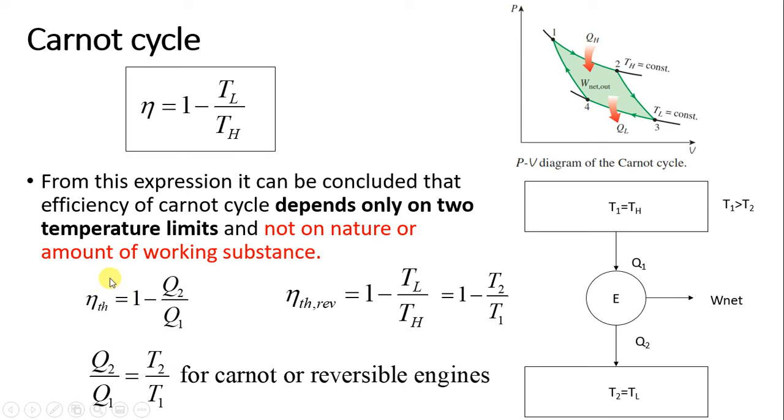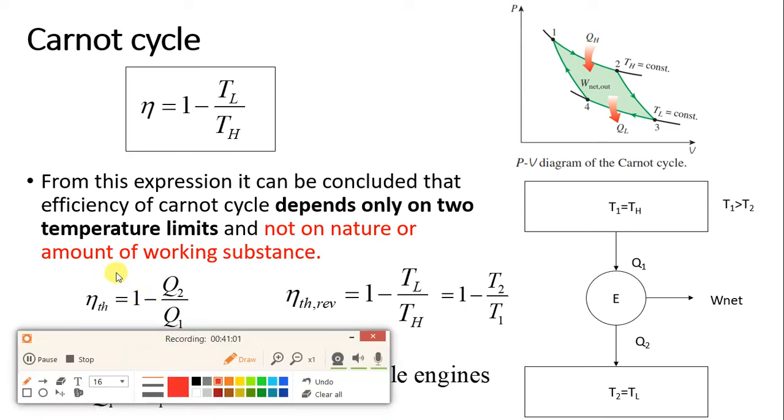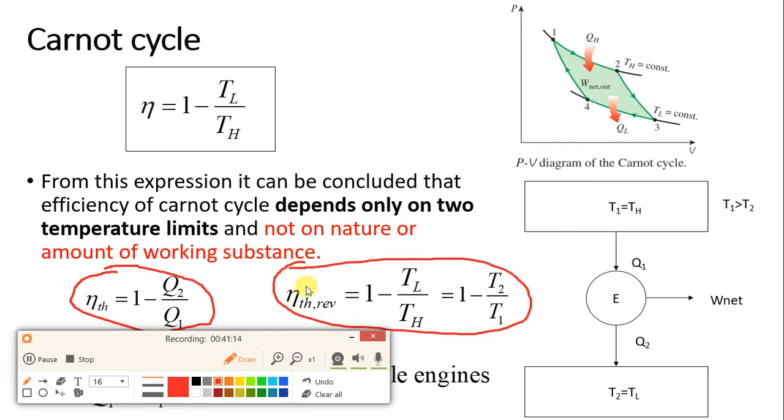See, actually, this formula of efficiency is the general efficiency formula. It is valid for the actual cycle as well as the Carnot cycle. But this formula is only valid for the Carnot cycle.